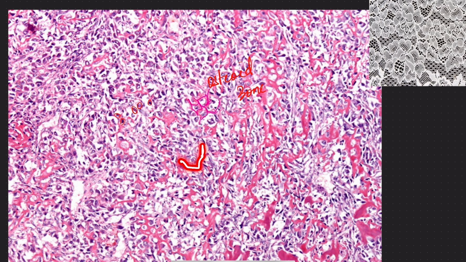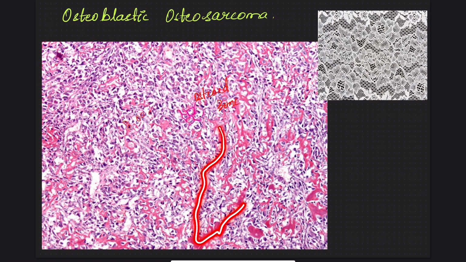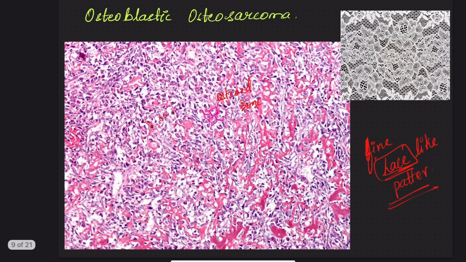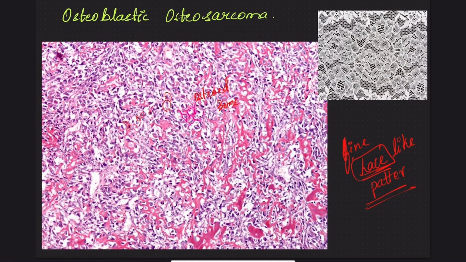This delicate pink framework is the osteoid bone formation. On low power it gives an appearance of a delicate framework, a delicate fabric lace. Hence it is given the name fine lace-like pattern, which is characteristic of an osteosarcoma. And since most of the matrix is composed of osteoblasts, hence the name osteoblastic